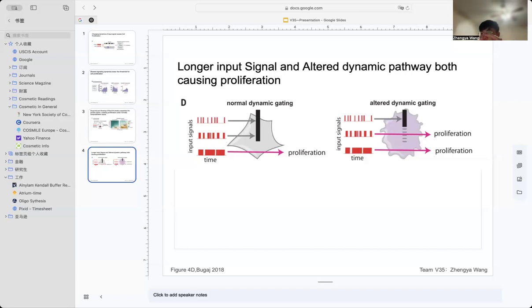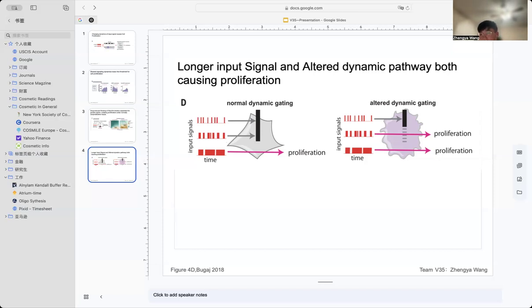Under normal signaling condition, like the one on the left still, the RAS-ERK pathway acts as a temporal filter. Only strong and sustained input passes through and triggers cell proliferation. Pulsed and weak signals are filtered out, maintaining proper control of cell fate.